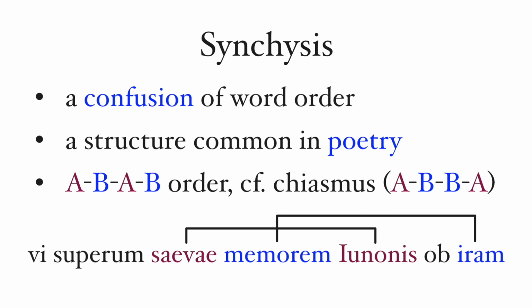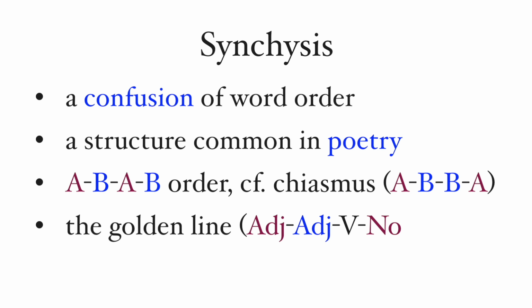This confusion of order is often used to draw attention to the events themselves. As a reader, you have to stop and think about what's going on to make sense of a synchesis. And then finally, there's the golden line that uses a synchesis with a verb in the middle, adjectives on the left, and nouns on the right. But who knows if the ancients even cared?